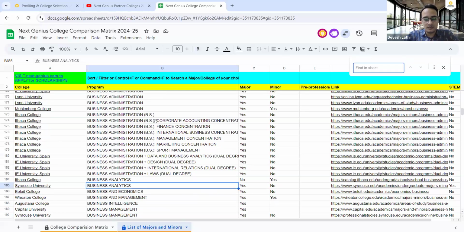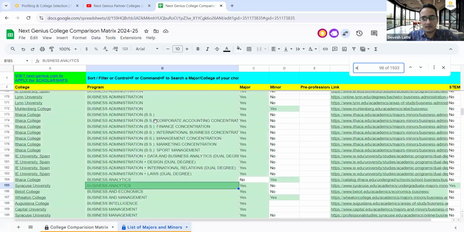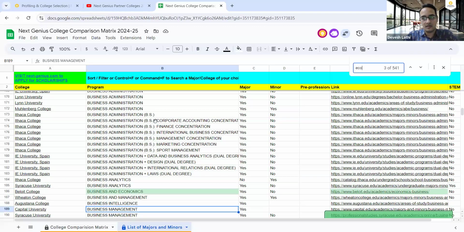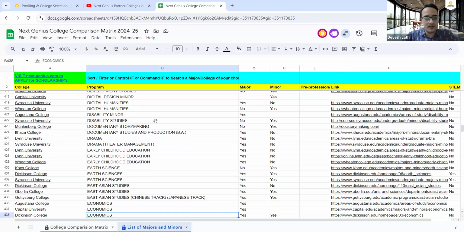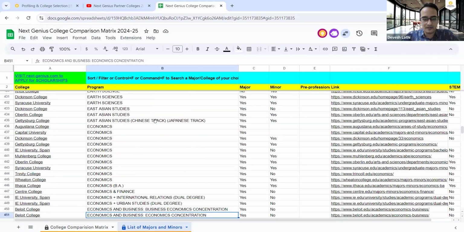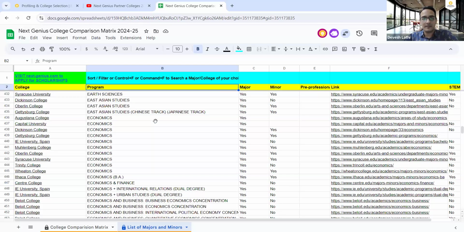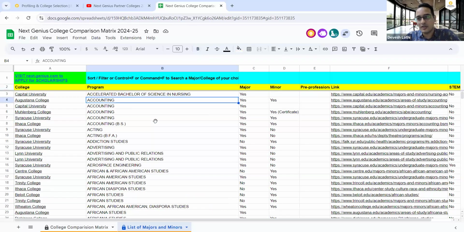If you want to study economics, you can find all those colleges which offer an economics major. Very, very useful resource. Go through it and understand how it works so that you can use it while you are doing your college search and shortlisting the colleges.